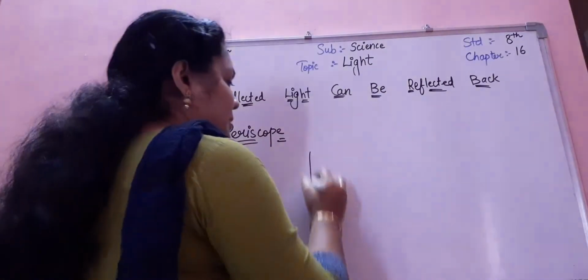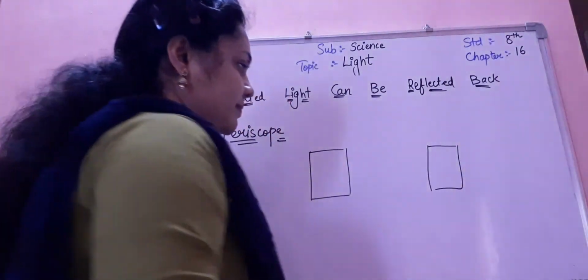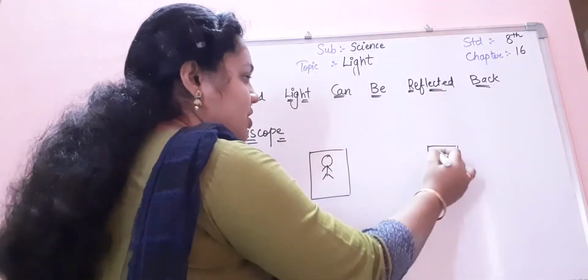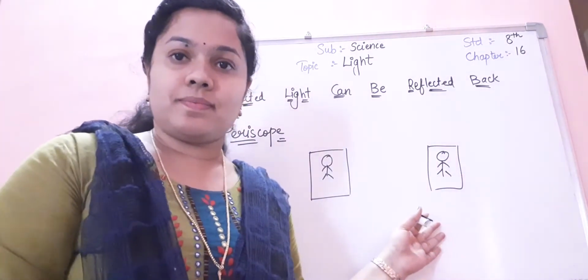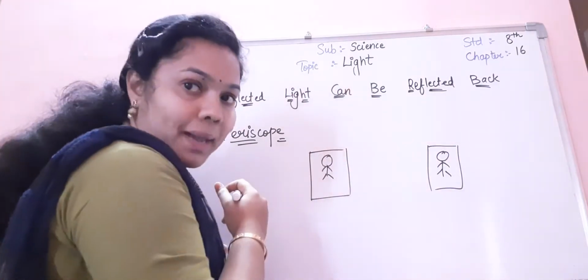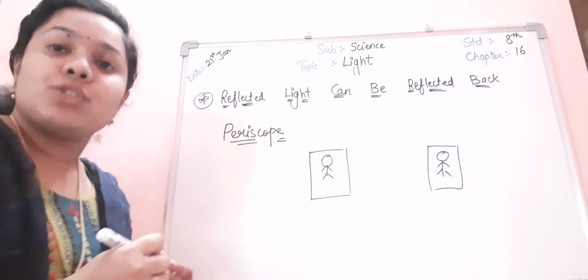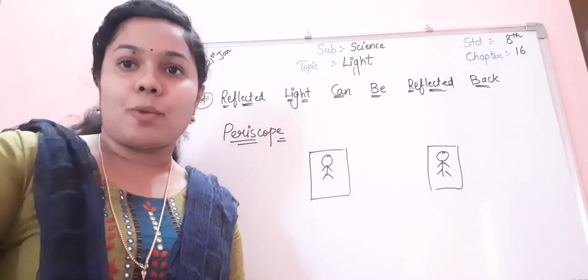This is our one mirror. This is our second mirror. So whatever I see in this image, the same I can see in this mirror. So that is reflected light can be reflected back. Whatever light is getting reflected, it will get reflected back. So this is one of the topic. Now we'll go to the next topic of ours.